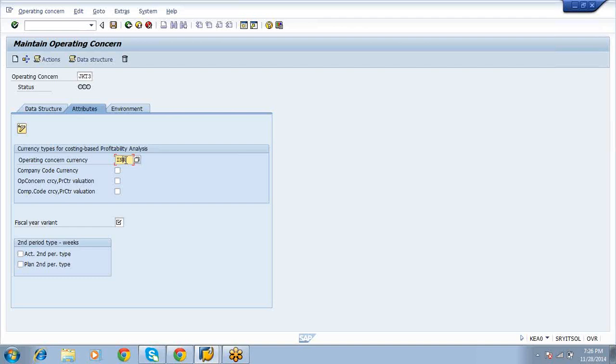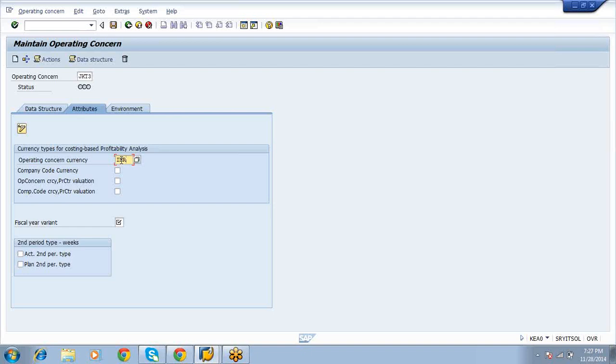Yes. Normally at operating concern level, in whichever currency you are giving, in that currency you can see the total values, and the company code currency as well. Suppose company code currency is INR. You can see INR wise also and euro wise also. Both currencies you can see.